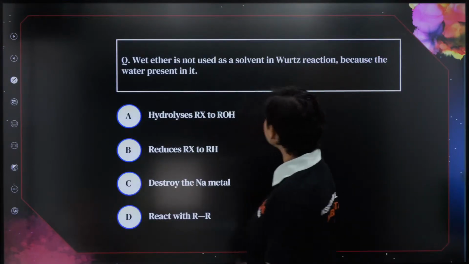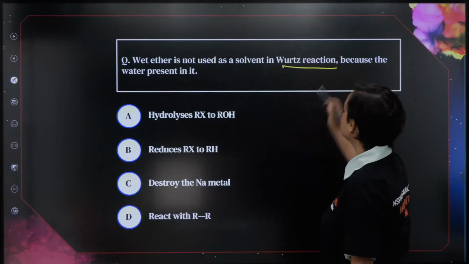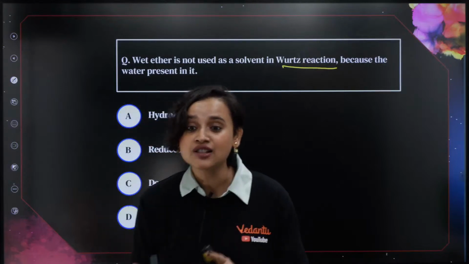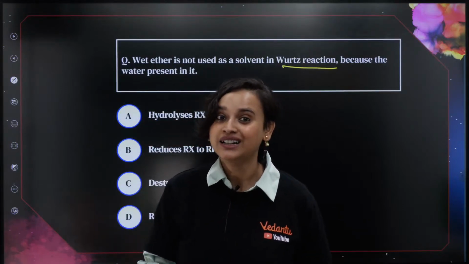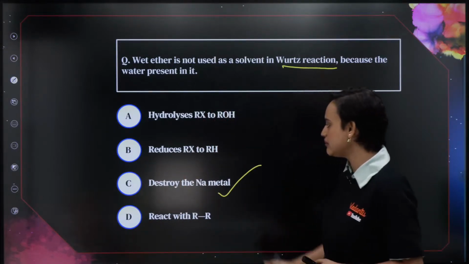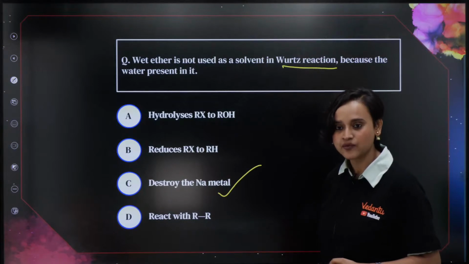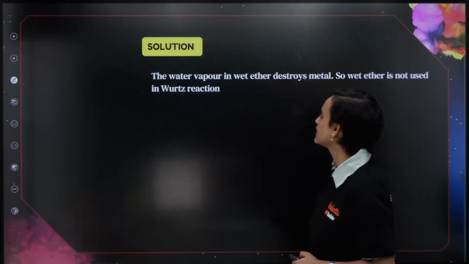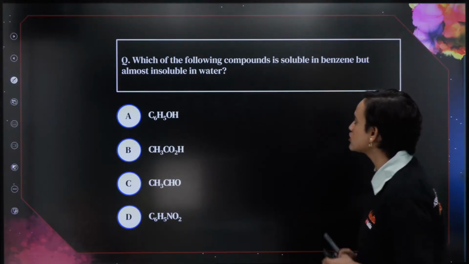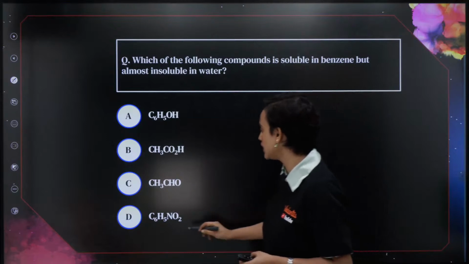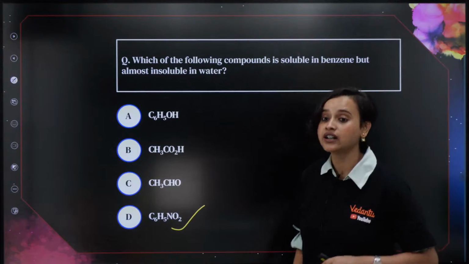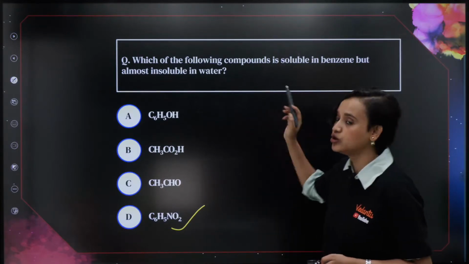Wet ether is not used as a solvent in Wurtz reaction because the water present in it, obviously there is sodium metal also, right? Do you remember? So sodium metal will react with water, no? So it will destroy the Na metal. That's it. Option C. This was easy. Amazing. All right. Which of the following compounds is soluble in benzene but almost insoluble in water? Everybody knows that it has to be nitrobenzene. Nitrobenzene is soluble in benzene but almost insoluble in water.